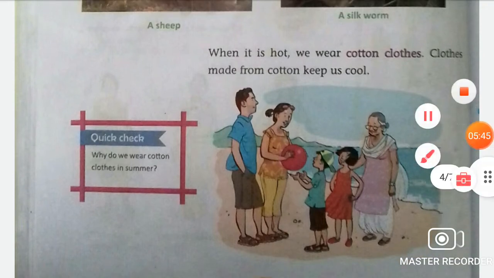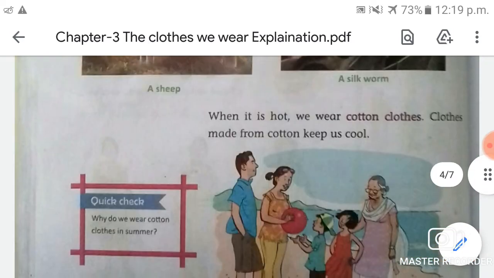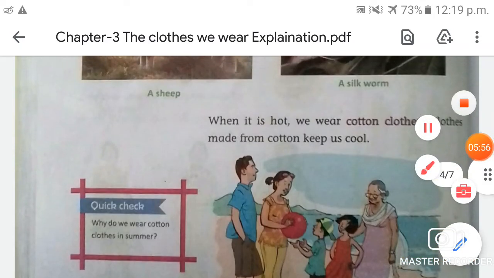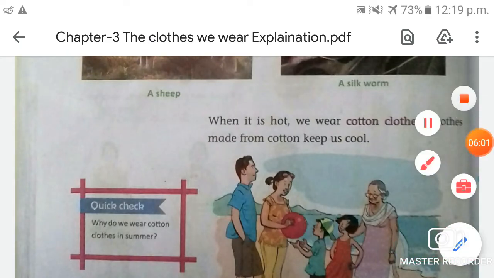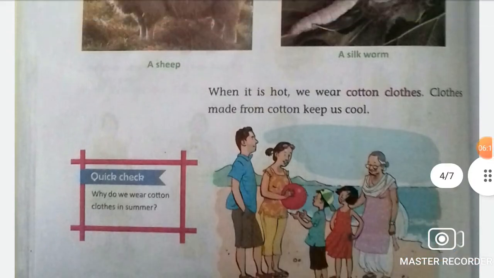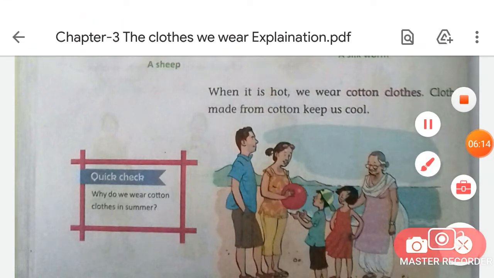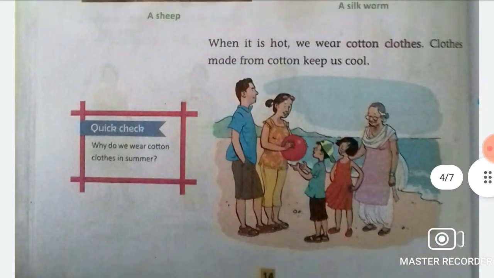So when it is hot, such as in the summer season, which kinds of clothes do you prefer to wear? When it is hot, we wear cotton clothes. So why do we wear cotton clothes in the summer season? Can you tell me? Because cotton is very lightweight, and it is a kind of cloth that absorbs the sweat from our body and keeps us cool, okay? So that is why we wear cotton clothes in the summer season, because cotton clothes keep us cool. Is that clear?